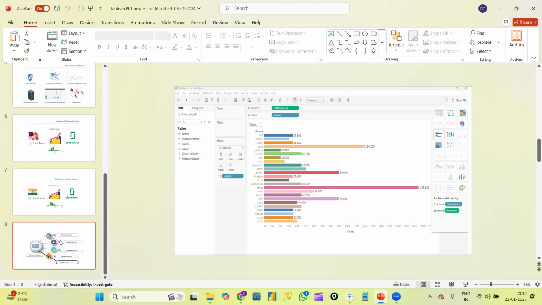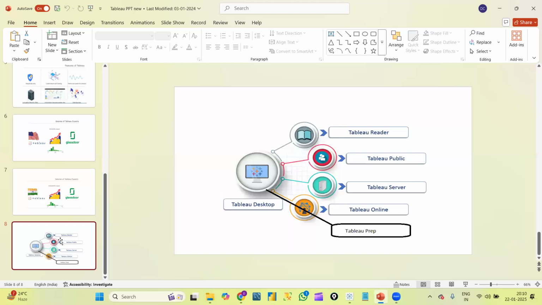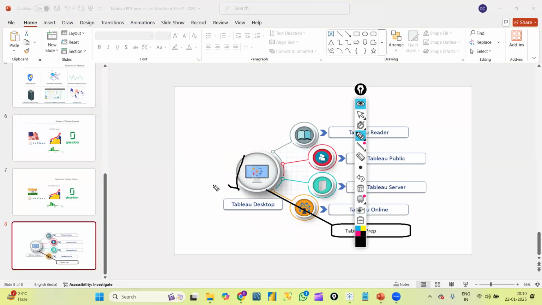We have some Tableau products. I already explained yesterday about all these Tableau products. Going forward, once again, I will clearly explain about the Tableau products. But for now, let's concentrate on understanding Tableau Desktop. These are all the Tableau products available in the market, in which Tableau Desktop is the one with which we will create all the graphs. This is the one we are going to work on first.